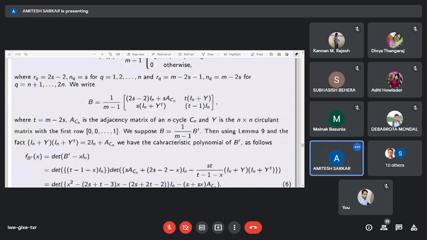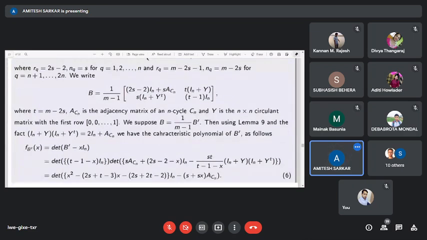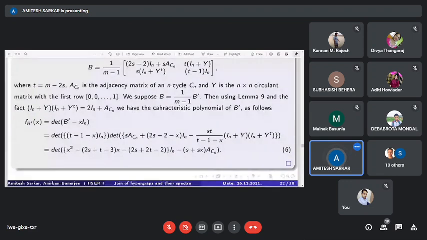Now using the Schur complement and the fact that In plus the product of these two matrices will be equal to 2 times In plus the adjacency matrix of Cn, we have the characteristic polynomial of this B prime as follows.